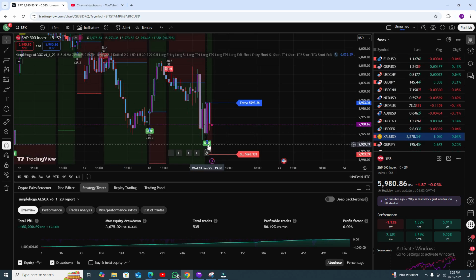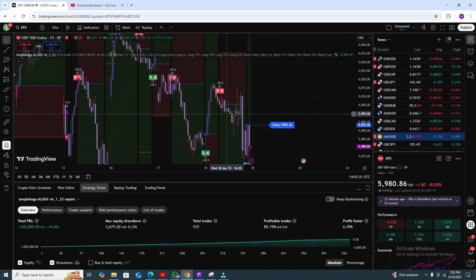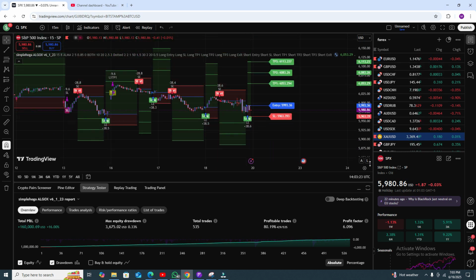Okay, in the 15-minute time frame, this is the most recent buy signal here. This is your stop loss, this was your entry, and it will show you the take profit. Now here we come to the most important point, this one.